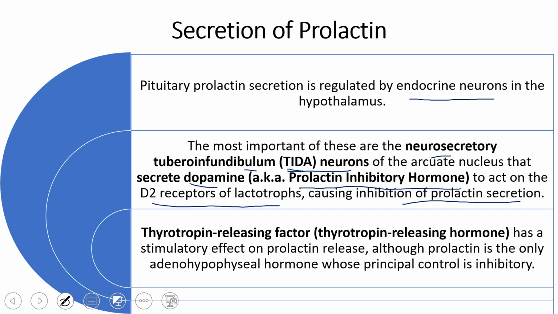So the hypothalamus regulates prolactin secretion from the anterior pituitary, but this is normally negative regulation. It inhibits. Other than dopamine, thyrotropin releasing factor, or thyrotropin releasing hormone, has a stimulatory effect on prolactin release. So TRF or TRH increases prolactin secretion, whereas dopamine inhibits prolactin secretion.